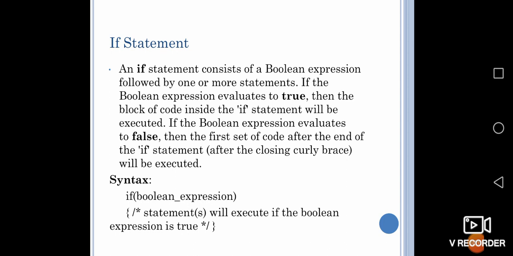If statement. What is an if statement? Imagine someone asks you whether you want a coffee, tea, or a juice. If it is summer, most preferably we'll be choosing something cold, like juice. If it is winter, we'll be moving on to tea or coffee. Just like that, an if statement will have a condition.